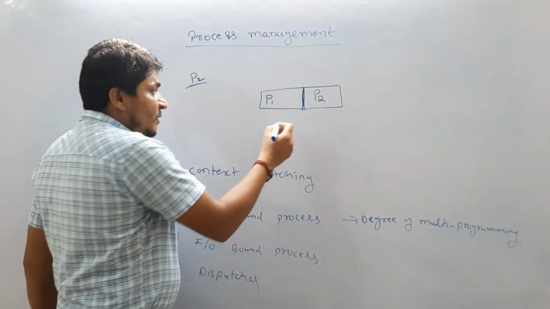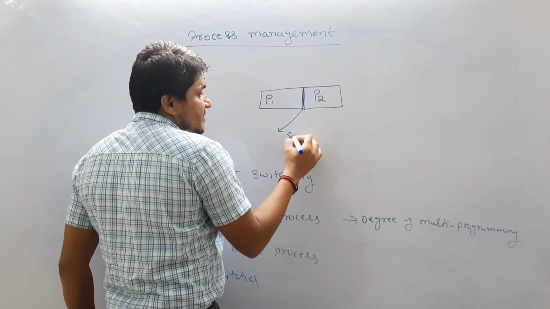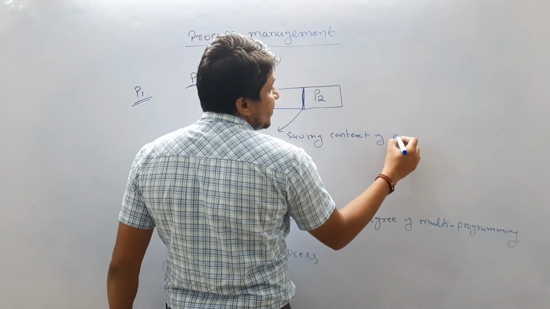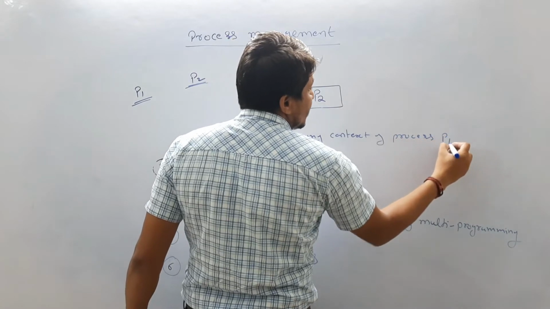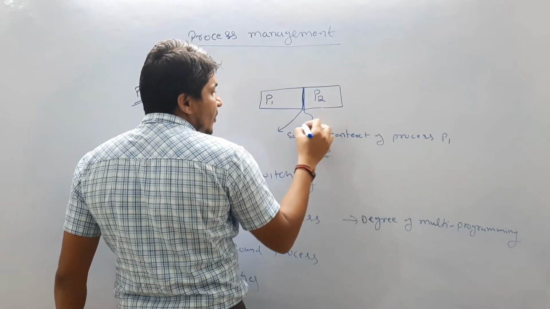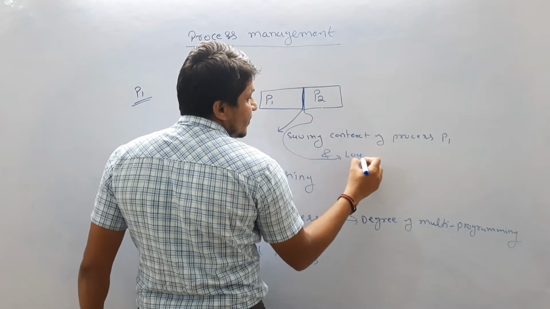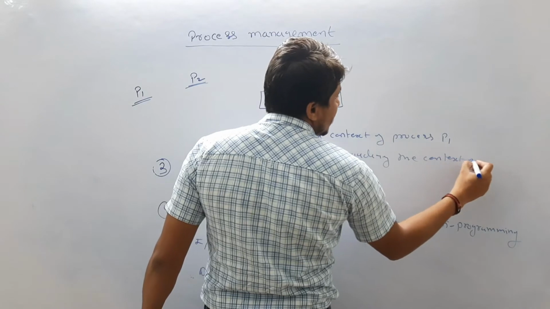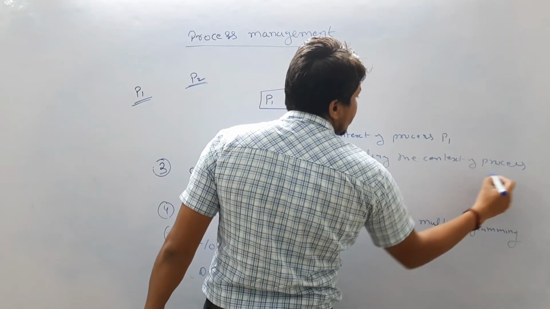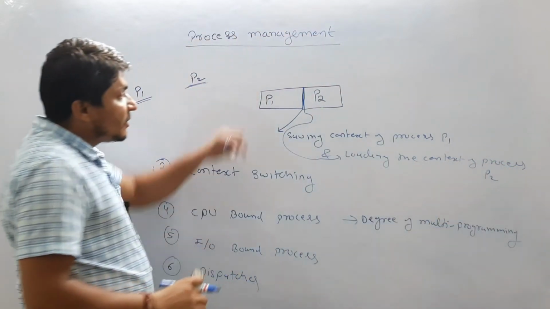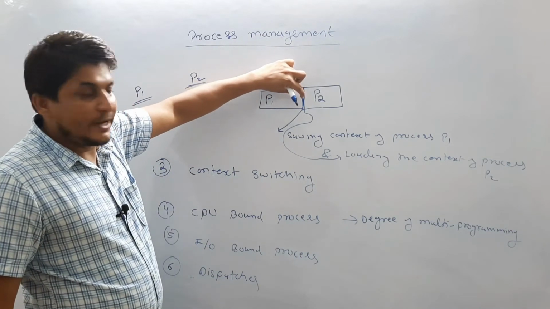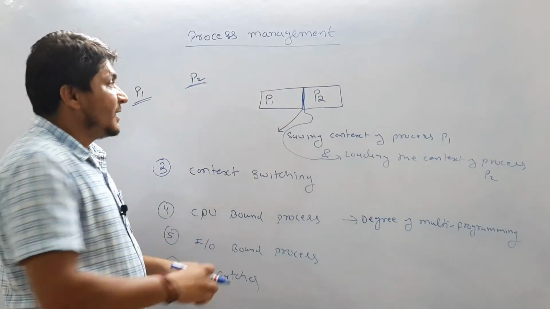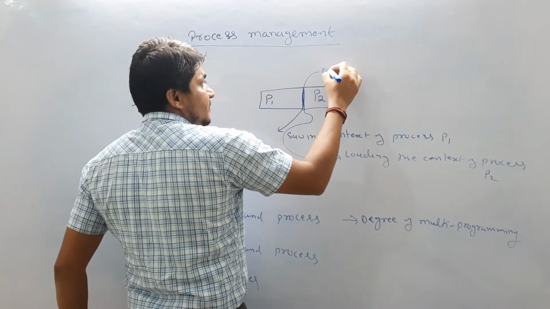So what is the meaning? It means saving the context of process P1 and loading the context of process P2. Saving the context of process P1 requires some amount of time, and loading the context of process P2 requires some amount of time. That time is called context switching.